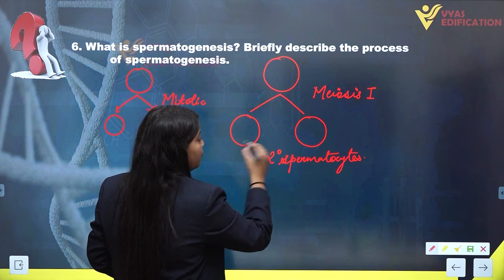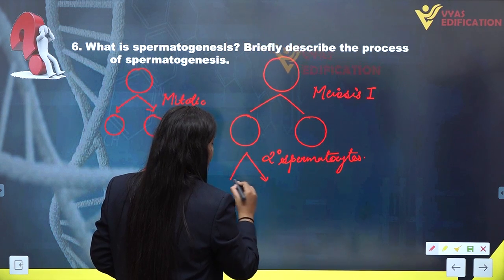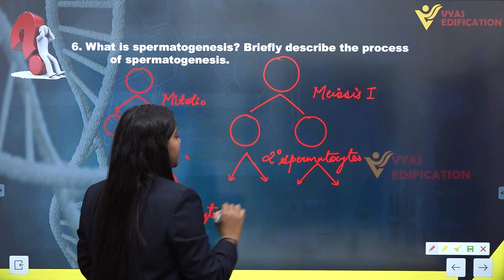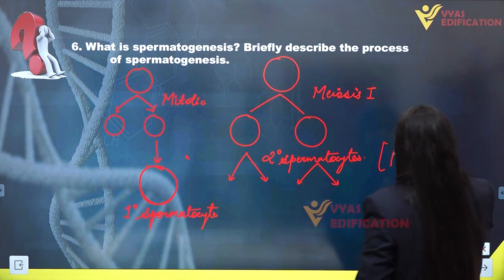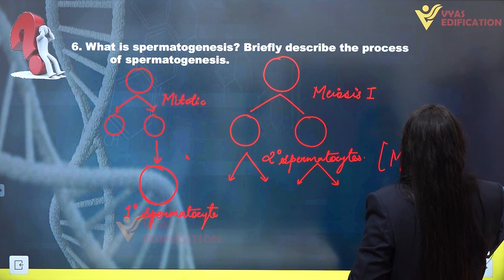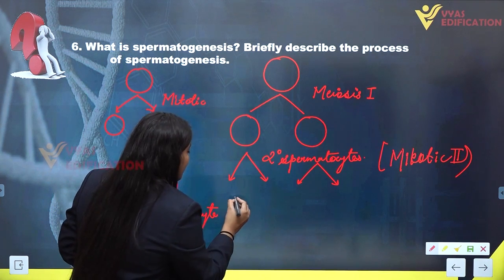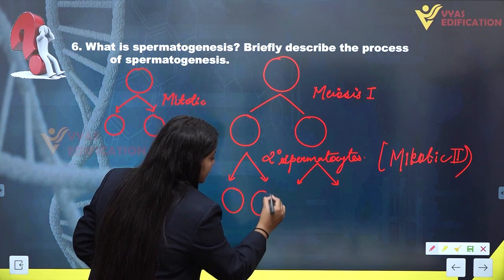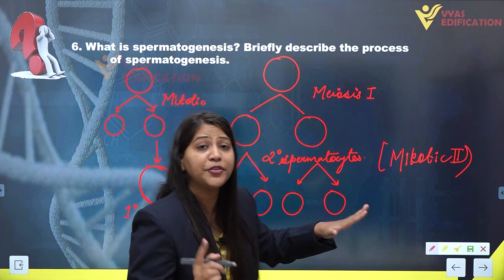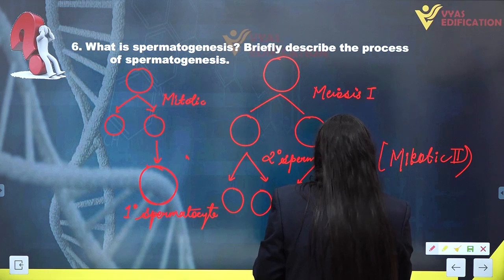So both of the secondary spermatocytes will undergo the second meiotic division, which results in the formation of 4 cells. These 4 cells after completing the meiotic division are known as spermatids.